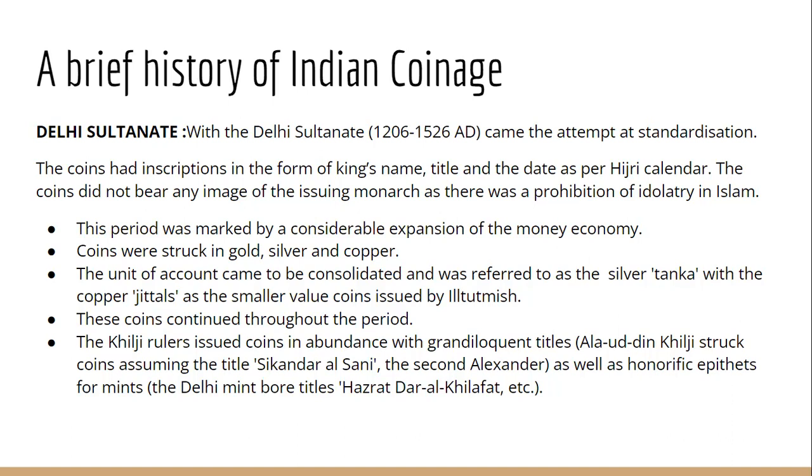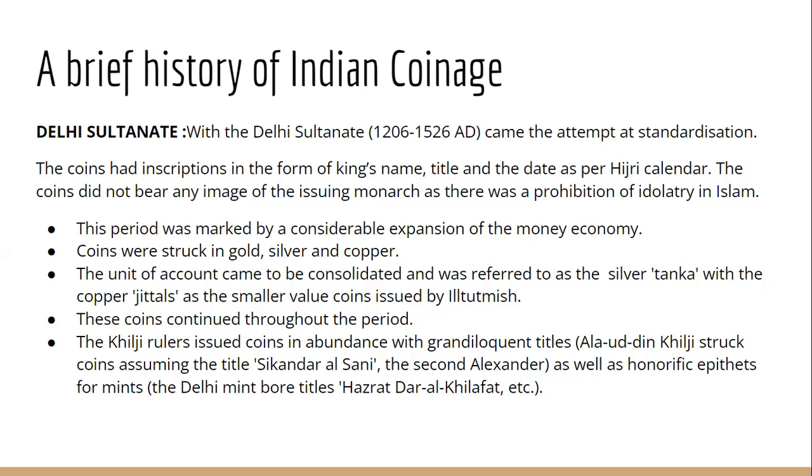Now, what is the speciality of the coins of Delhi Sultanate? On the coins of Delhi Sultanate, we find the name of the king, the title adopted by the king. So king का जो भी issuing king है, उसका नाम है. For example, Iltutmish is the king, so his name would be there. Razia है, तो Razia का नाम रहेगा. Plus the title of the king.